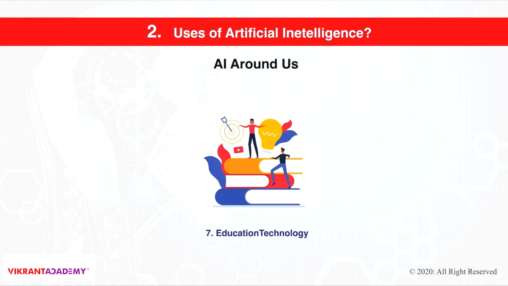The seventh one that we have chosen is educational technology. We are already applying AI to our platform, which is AI for Next Gen, in which AI is going to help you find better study materials for your needs. This is what we are trying to achieve through our whole website platform. We are going to teach you specifically about artificial intelligence and help you find the best materials available through our sources and platforms.